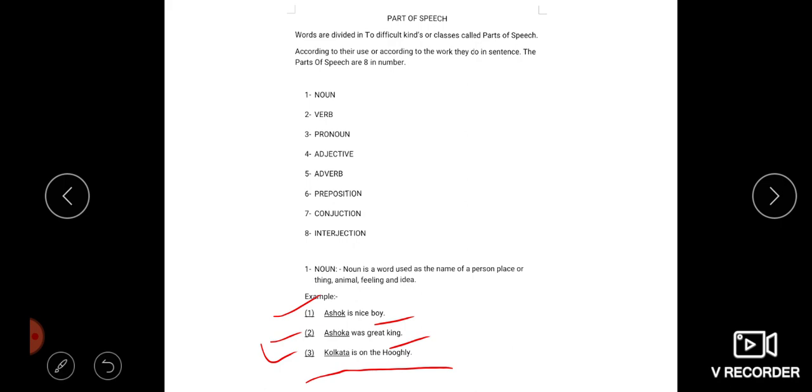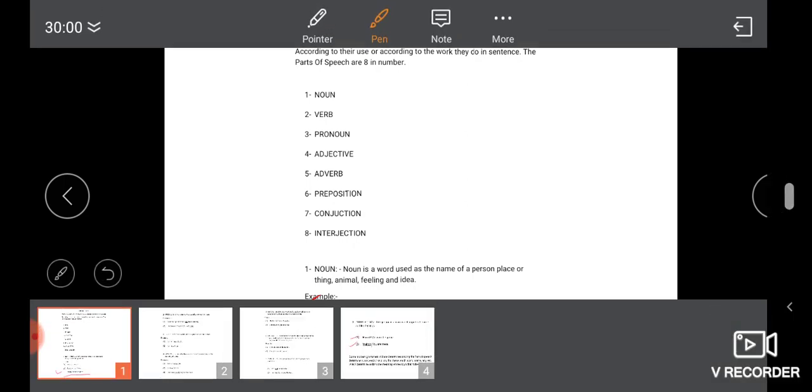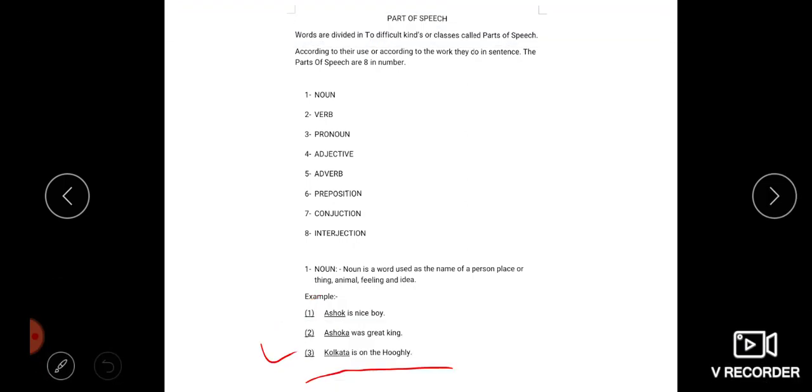Next, Kolkata is on the Hooghly. You can see here both are nouns, both are names of places.